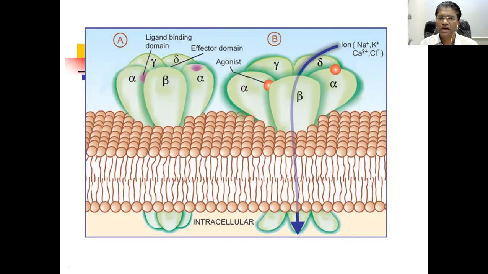It opens and the channel is open. There is an entry of sodium and calcium inside the cell, while potassium goes out of the cell.